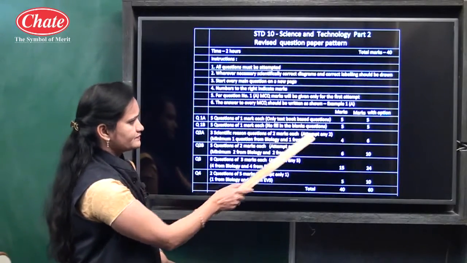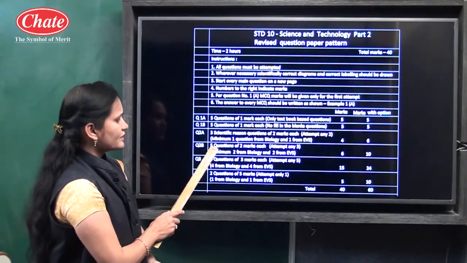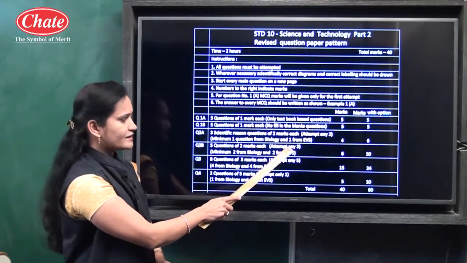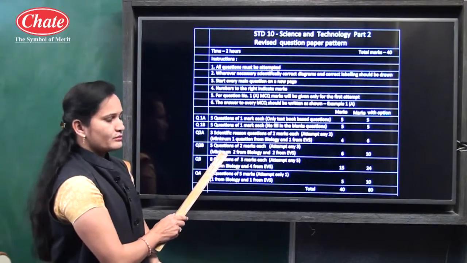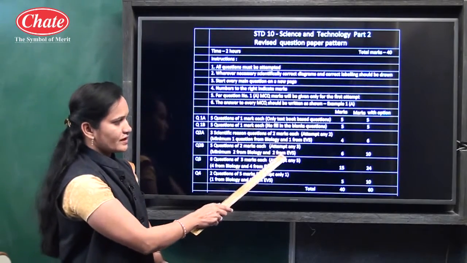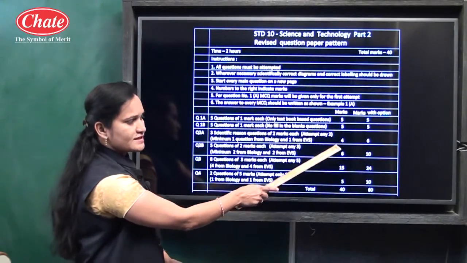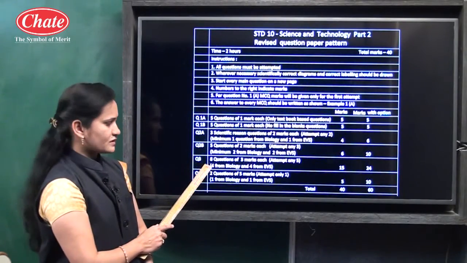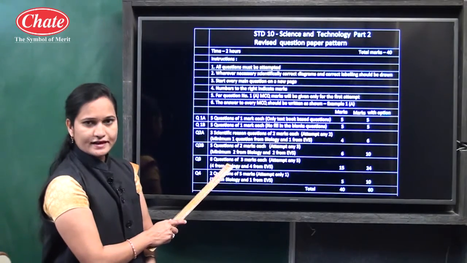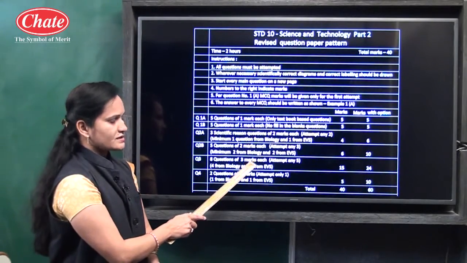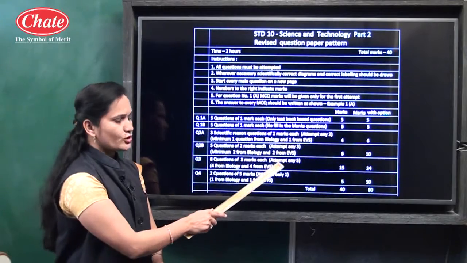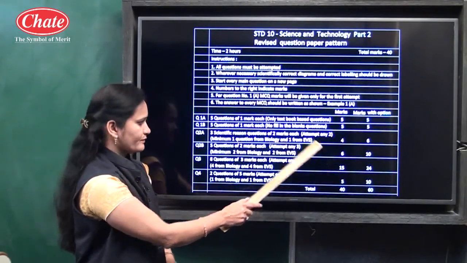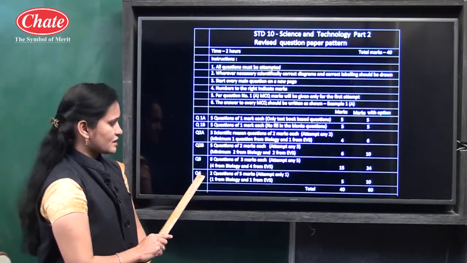From that you have to attempt any 2 questions, and for how much marks? For 4 marks. Here question number 2B, 5 questions of 2 marks each. You have to attempt any 3 questions, and in that minimum 2 from biology and 2 from EVS. So it is for 6 marks. After that, question number 3. In that total 8 questions are there of 3 marks each, and out of 8 questions you have to attempt any 5 questions. For how much marks?